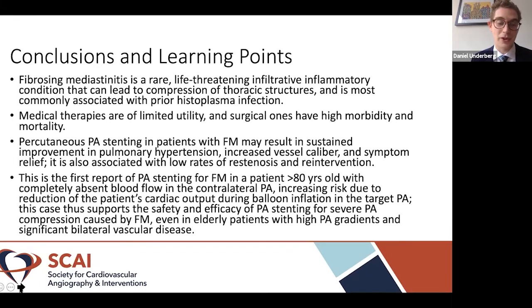And this is the first report of PA stenting for fibrosing mediastinitis in a patient greater than 80 years old, with completely absent blood flow in the contralateral PA, which increases the risk due to reduction of the patient's cardiac output during balloon inflation in the target PA. So this case really supports the safety and efficacy of PA stenting for severe PA compression caused by fibrosing mediastinitis, even in elderly patients with high PA gradients and significant bilateral vascular disease.